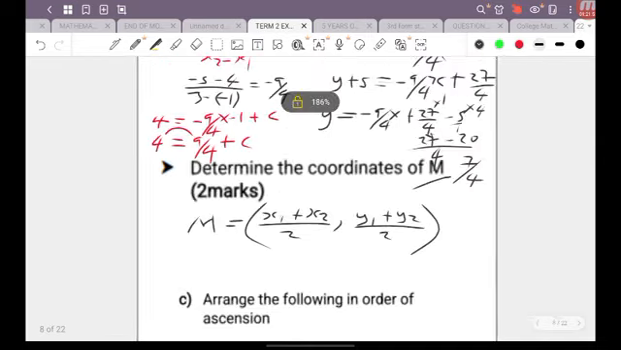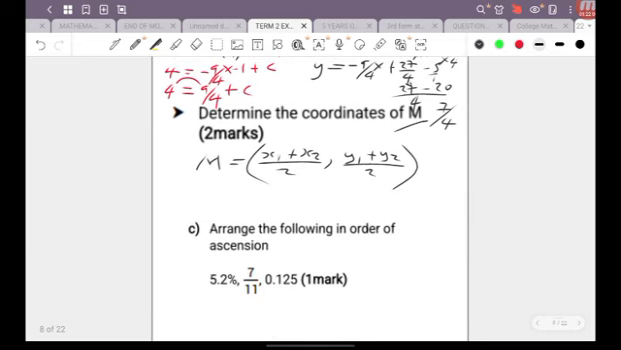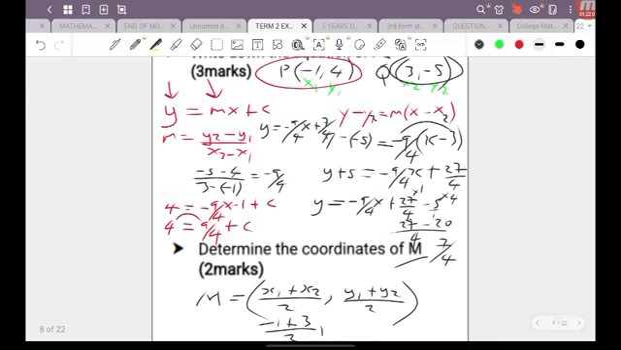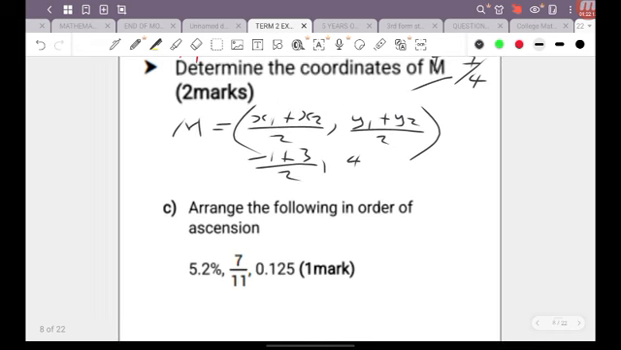And so we already labeled our points from earlier on, and we said that x1 in this case is negative 1 and x2 is 3. So that's negative 1 plus 3 over 2, comma, y1 is going to be 4 and y2 is negative 5. So that's 4 plus negative 5 over 2. Remember, it says midpoint, so you're going to get a point for your answer.